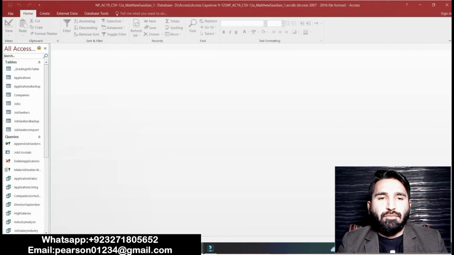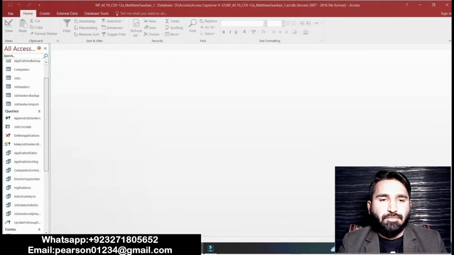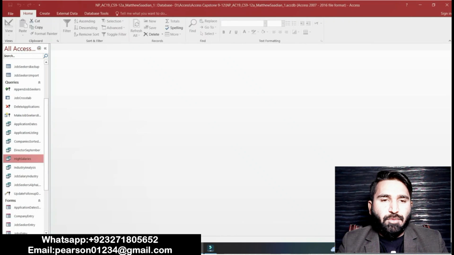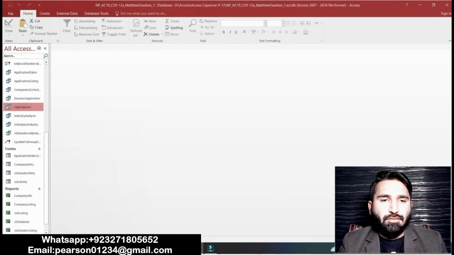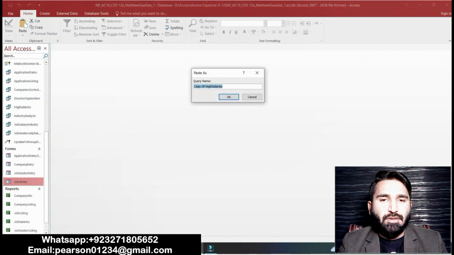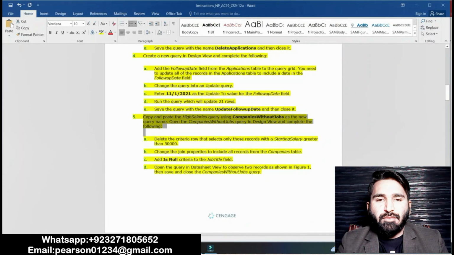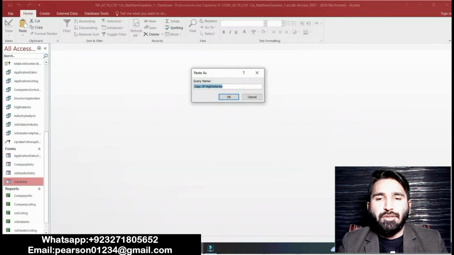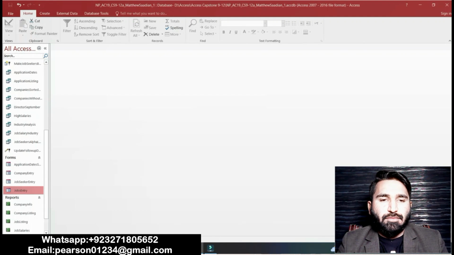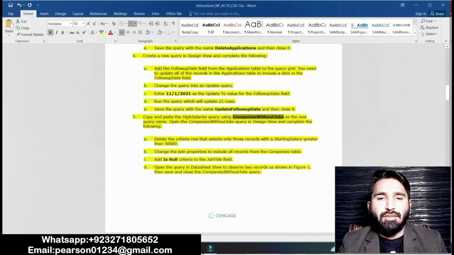Copy and paste. Okay, moving on to the search file. Then copy and paste. Okay, high salaries job, copy of this, companies without jobs. Using this we will have to rename it companies without jobs. Okay, and then press OK. It's done now. As the new query name, open the companies without jobs query.